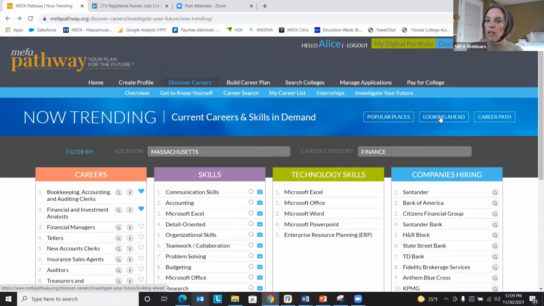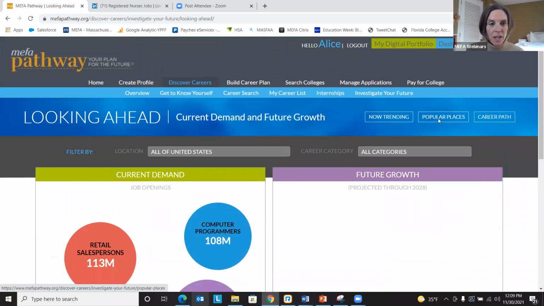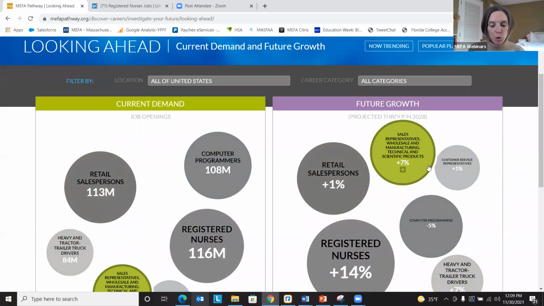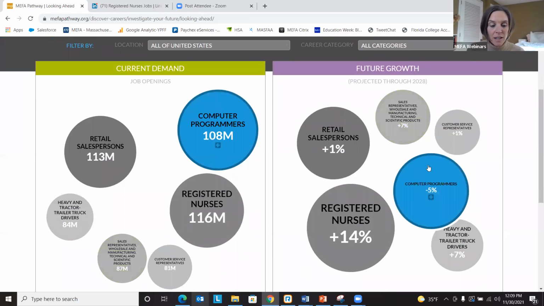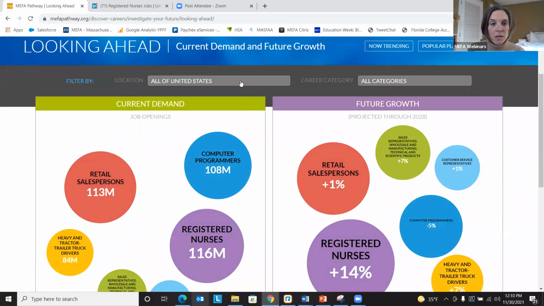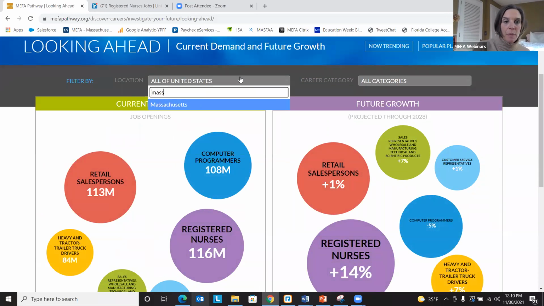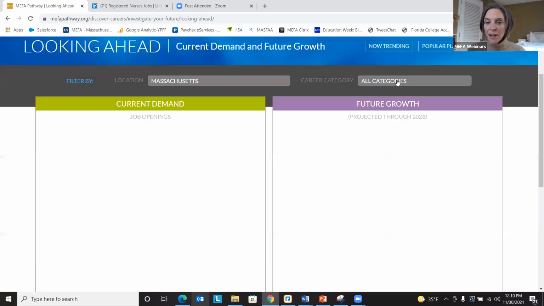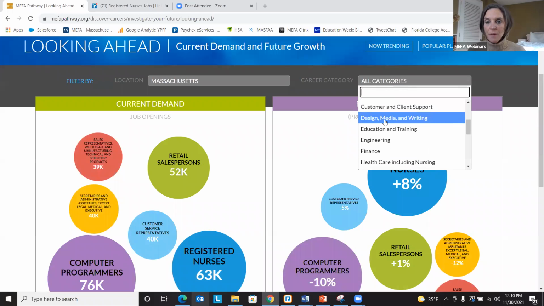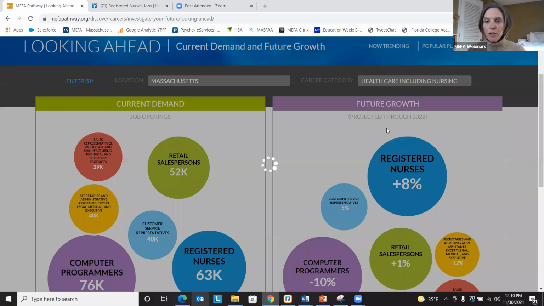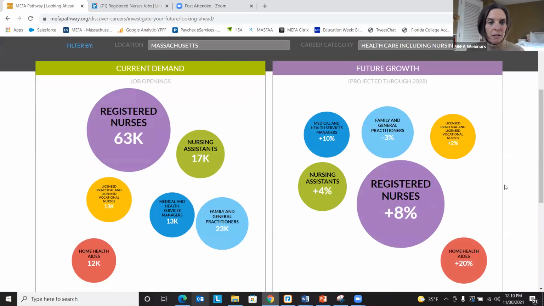All right, so moving forward, let's look at Looking Ahead. So this activity encourages students to explore current and forecasted in-demand career opportunities. So same sort of process, selecting a location. We'll stick with Massachusetts here. And then we're selecting a career category. And I'm going to stick with that healthcare career category. So now, based on that selection, you will see the current demand, job openings, and the future growth.